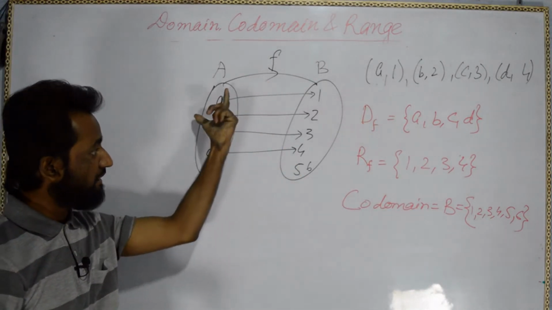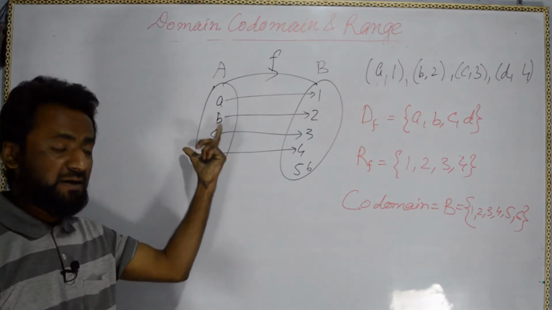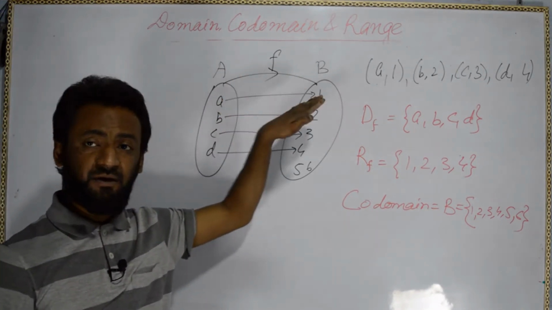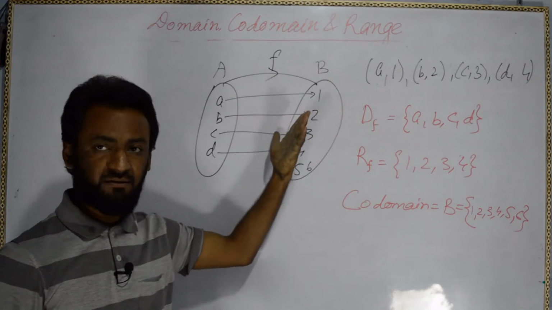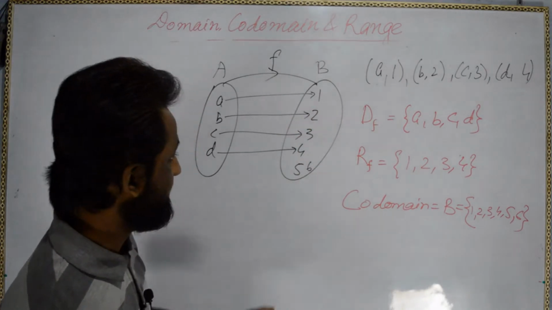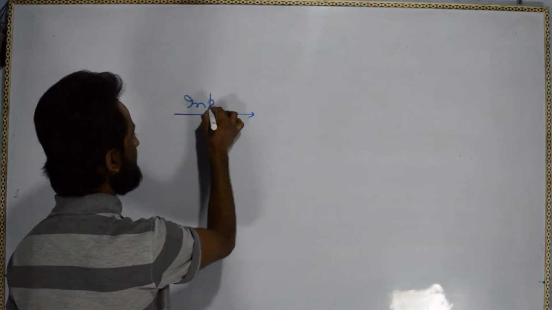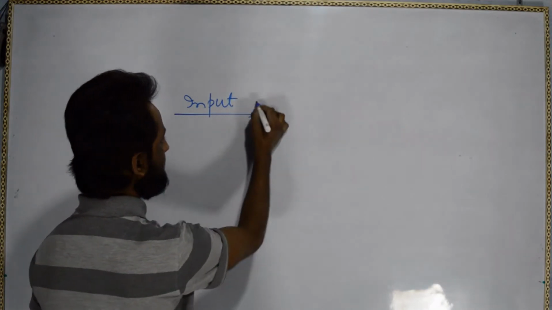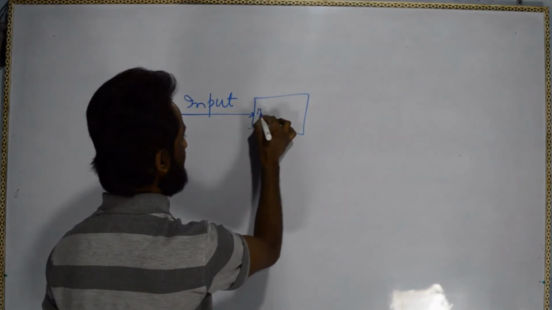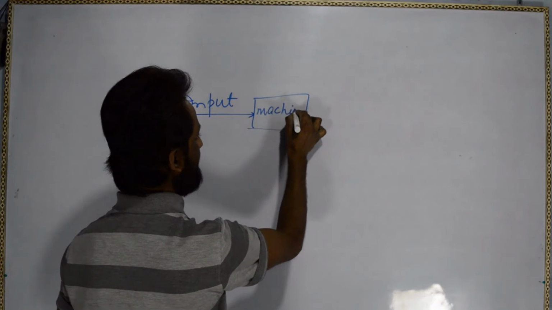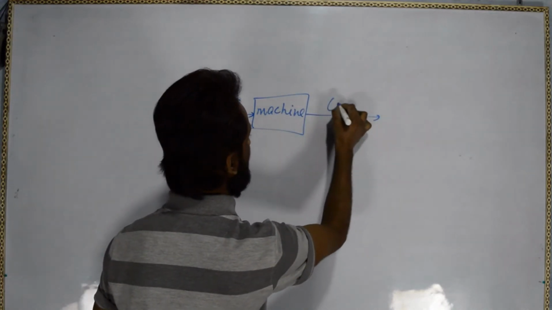If it is a function, then all the elements should be mapped to some or all the elements of set B. Please copy this. Basically, what is domain, codomain and range? Domain is something we are inputting. We are giving some input to some machine and we are getting output.